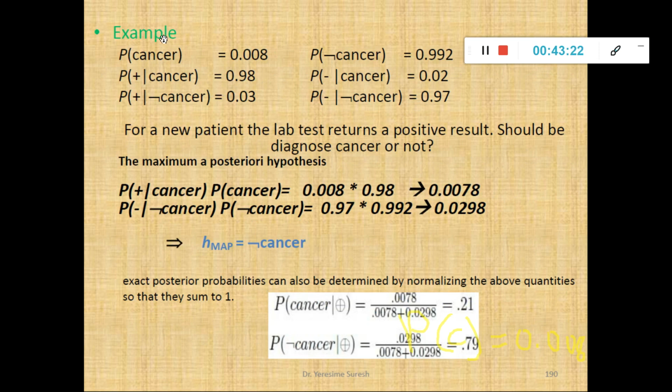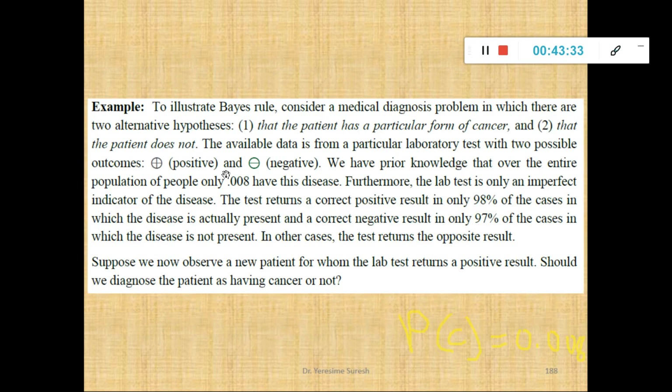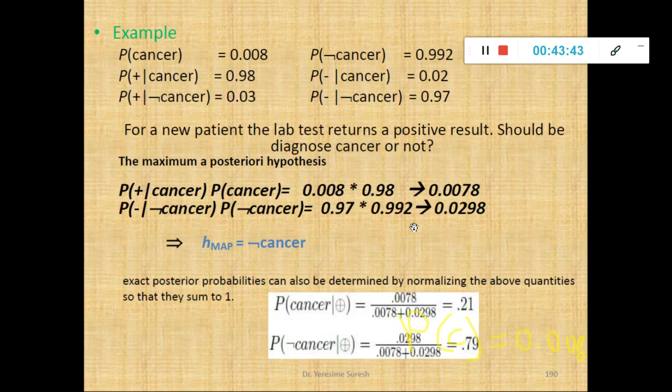As I said, irrespective of the population size, the number of people suffering from cancer is 0.008. Here, prior knowledge over the entire population. 98% correct positive, 97% correct negative. That is what I have written.